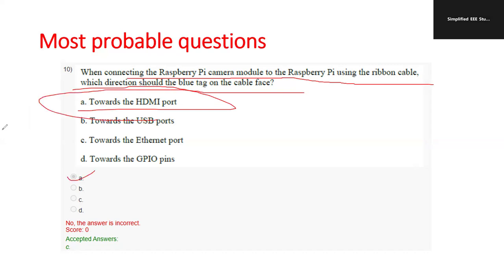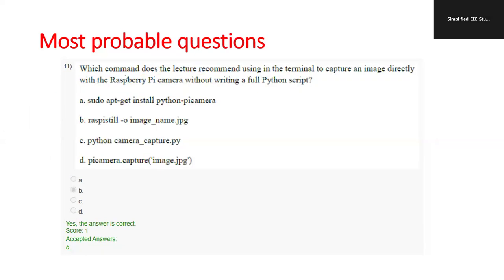HDMI port. So which command does the lecture recommend using in the terminal to capture an image directly with the Raspberry Pi camera without writing a full Python script? So you can go for this particular command, raspistill, image name .jpg. Okay, jpg. So option B is the right answer. Go for this particular code. Okay, this particular script you can check out.